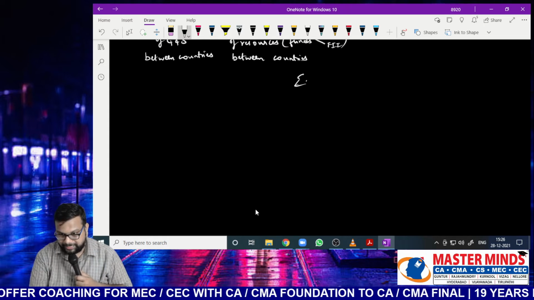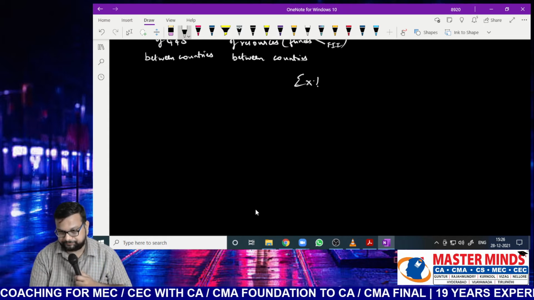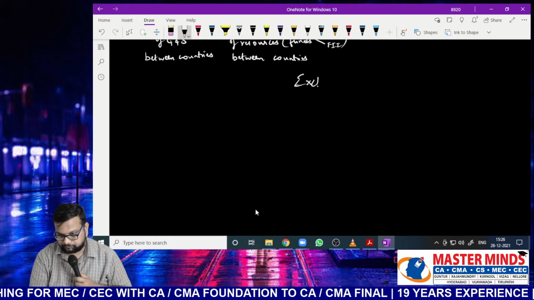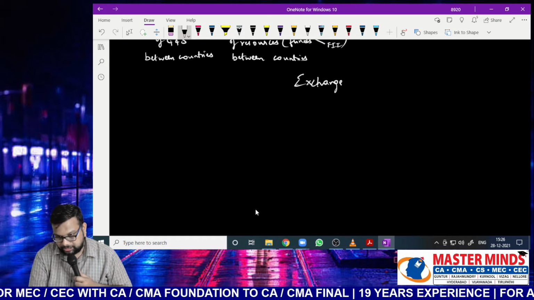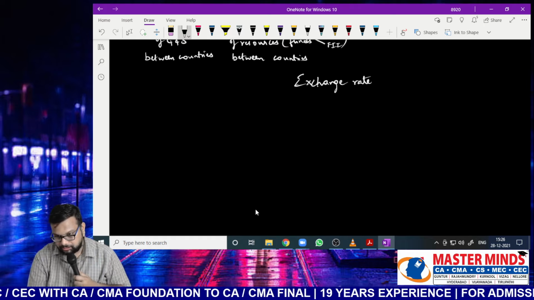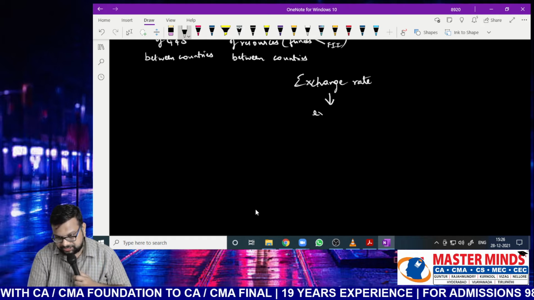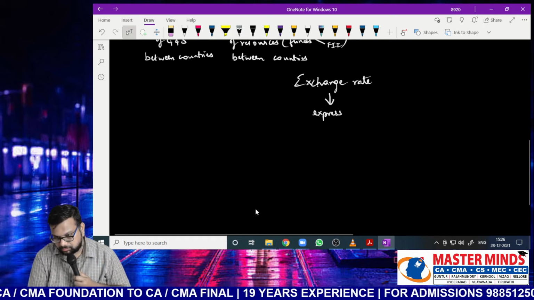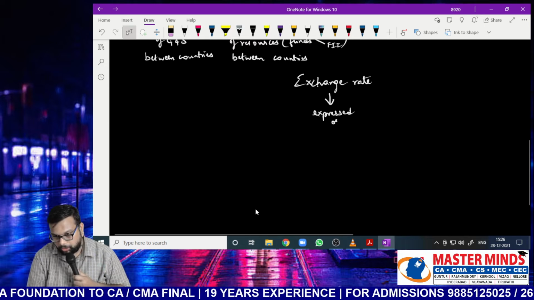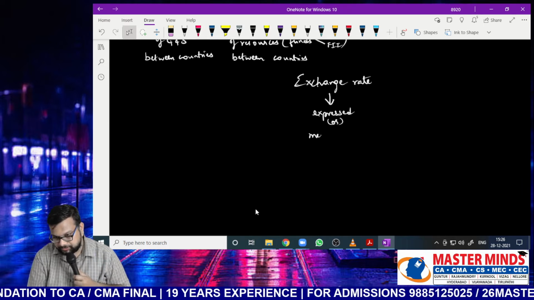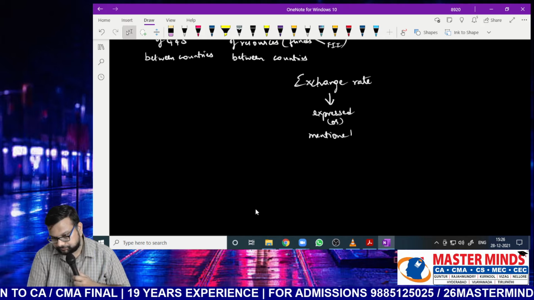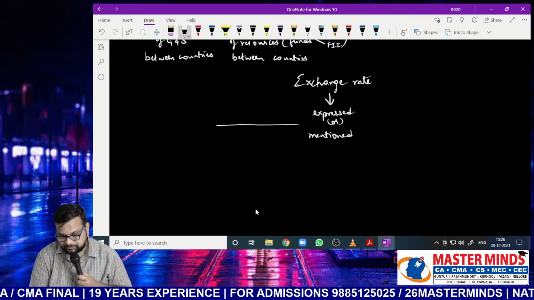Next, when it comes to expressing exchange rate, exchange rate can be expressed or mentioned in two ways.